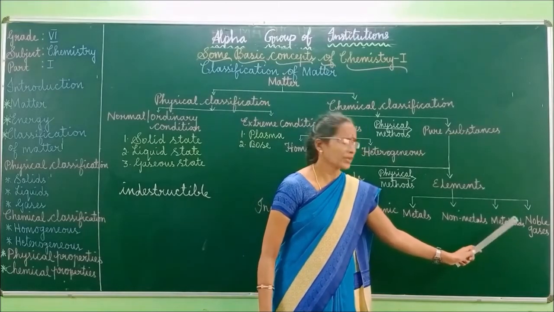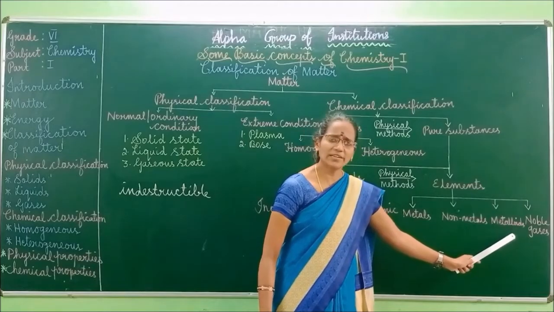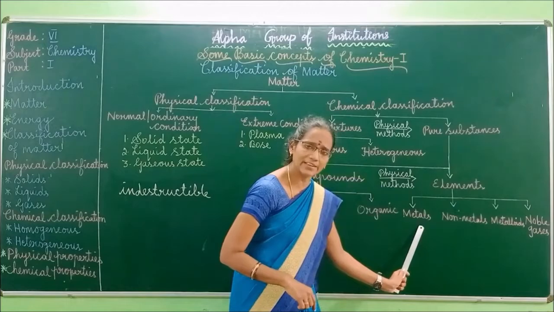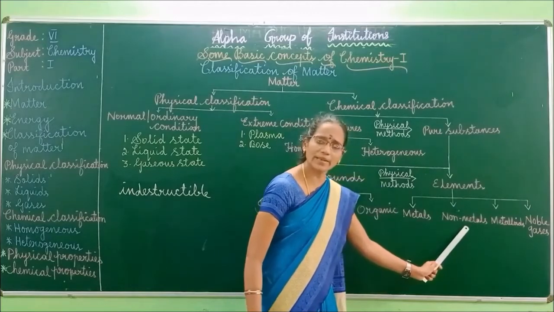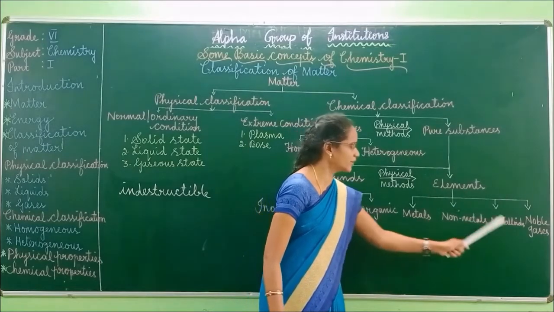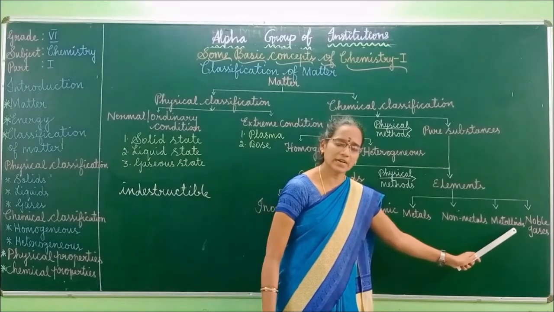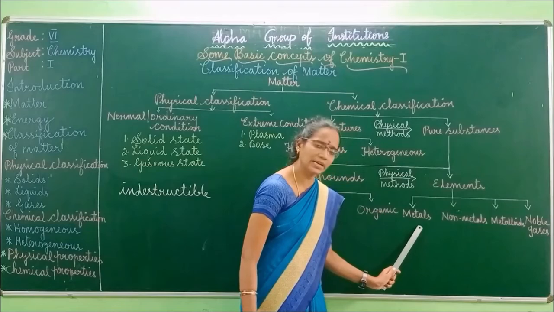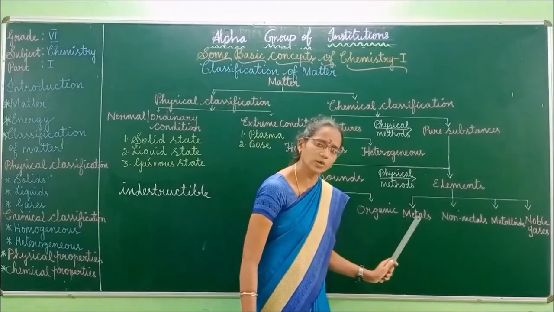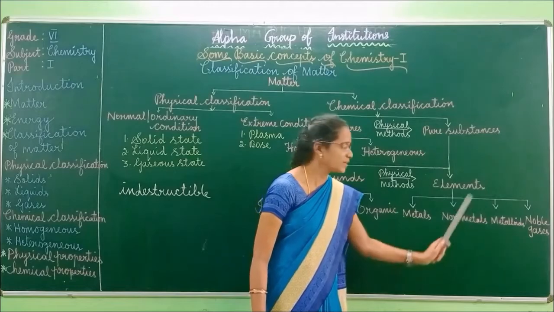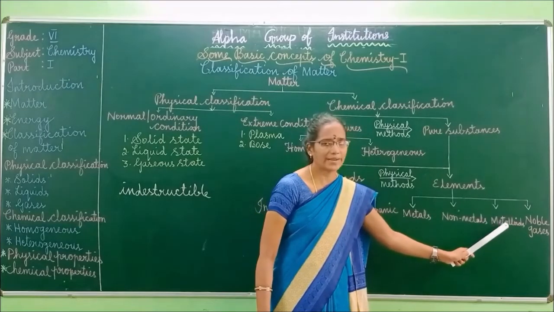Metalloids means elements which exhibit the properties of metals as well as the properties of non-metals. Then we can say it is a metalloid.